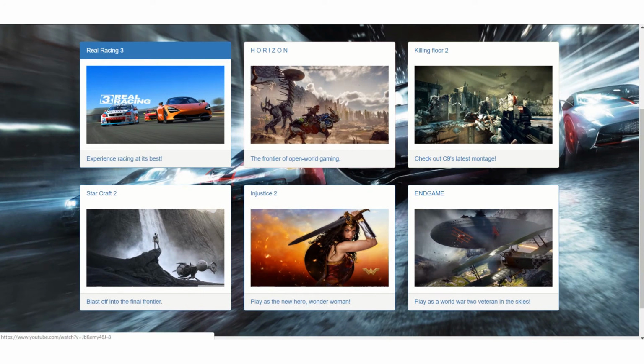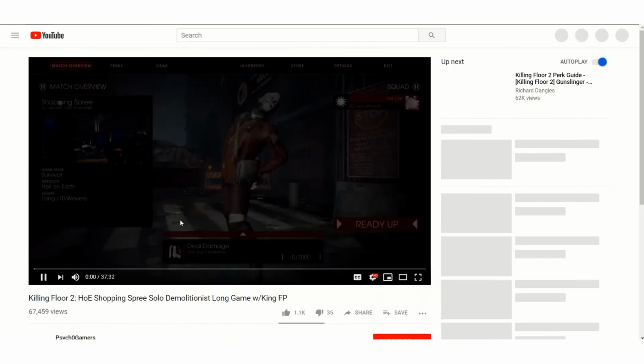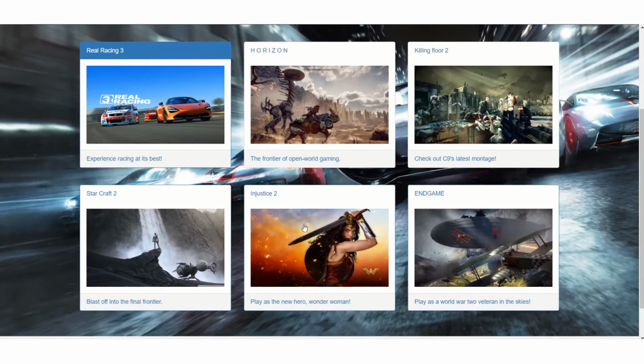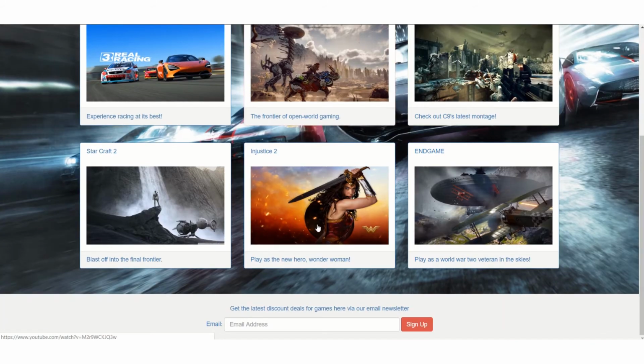So for example, this is a montage of a player. You can fully see it over here. It's all linked up. Same goes for the other 6. And here, as you can see, I have a unique feature to get the latest discount deals for games via an email newsletter. So all the user has to do is click this, enter their email address, and sign up. It will automatically be added into my database, and the user will receive, for example, weekly emails about the hottest new games and discount deals, so that the gamer can receive the best prices.